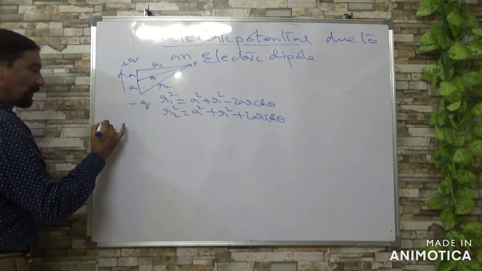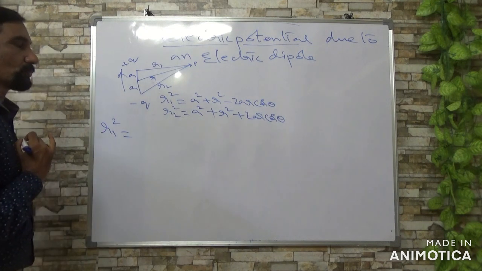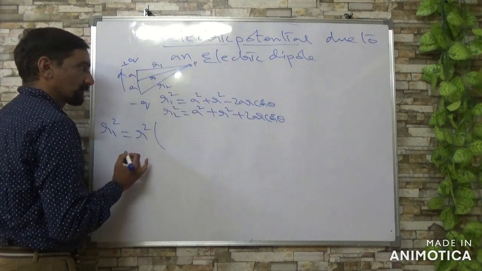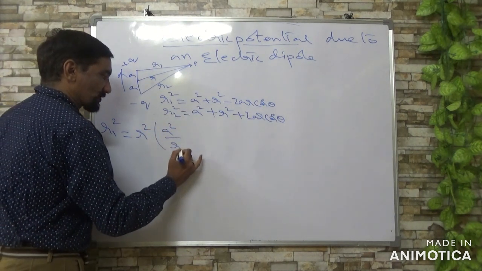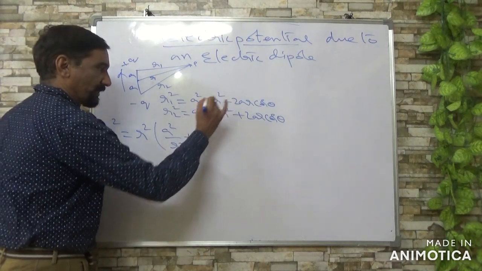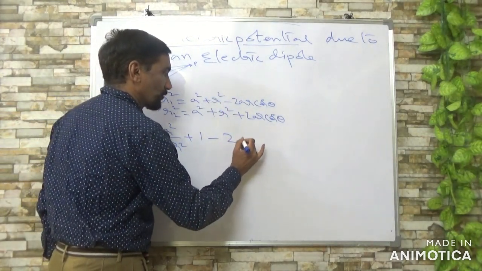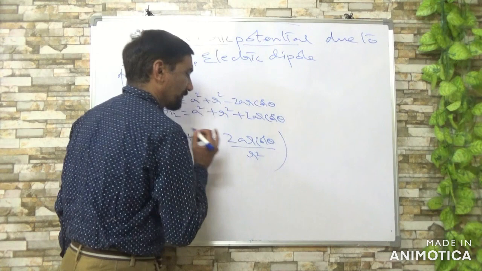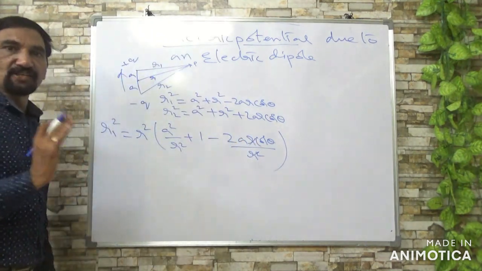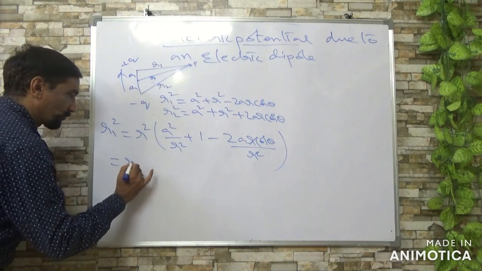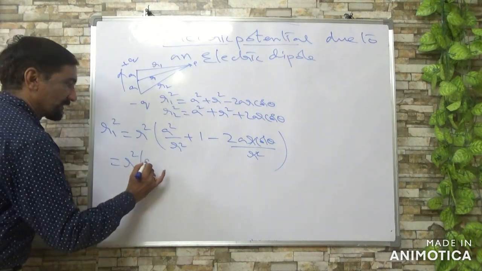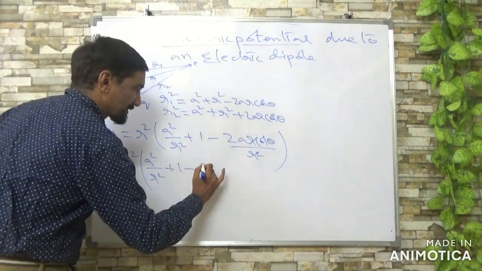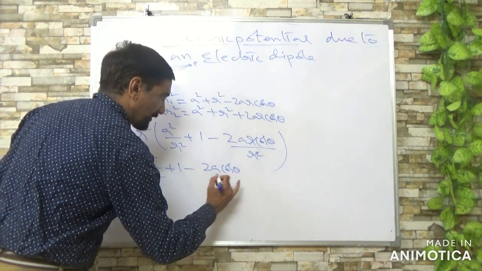So R1 square is equal to, if you take R square common, A square by R square plus 1 minus 2AR cos theta by R square. So R gets cancelled, and you will get R square of A square by R square plus 1 minus 2A cos theta by R.